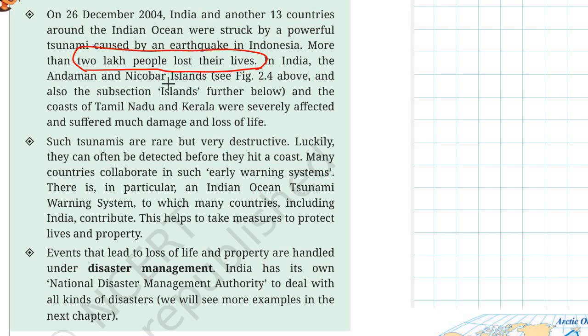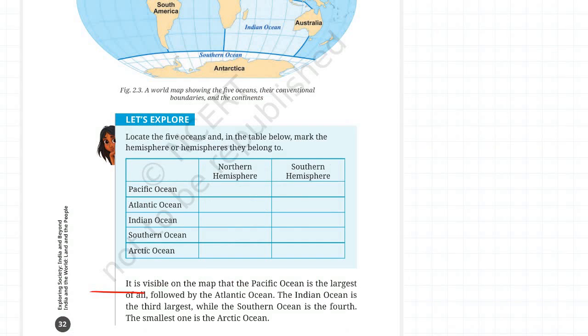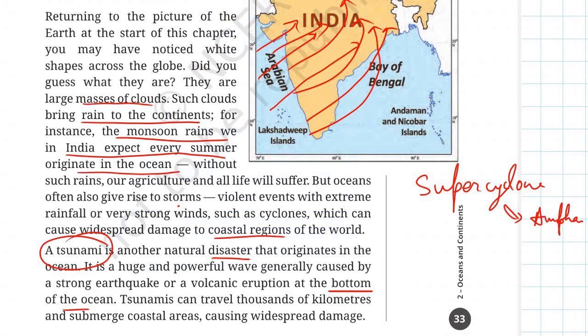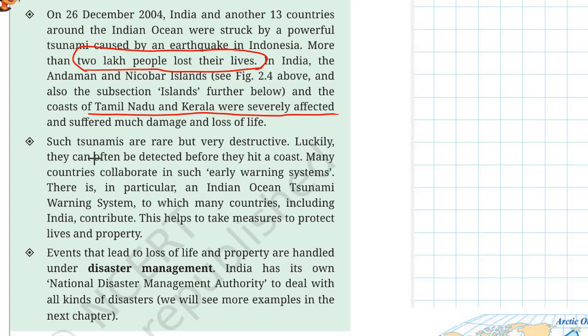In India, the Andaman and Nicobar Islands and also the further islands along the coast of Tamil Nadu and Kerala were severely affected. See, this is the Andaman Nicobar Islands. So this region was severely affected. Another thing, now such tsunamis are rare, but when they happen, they are very destructive.